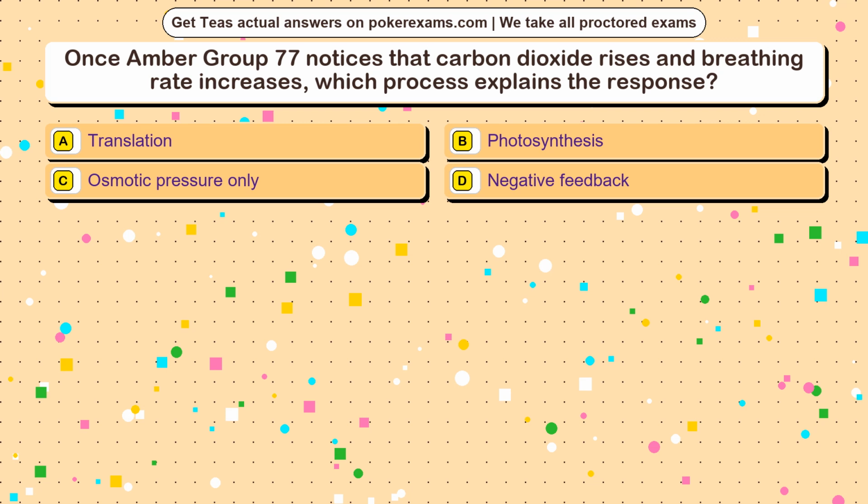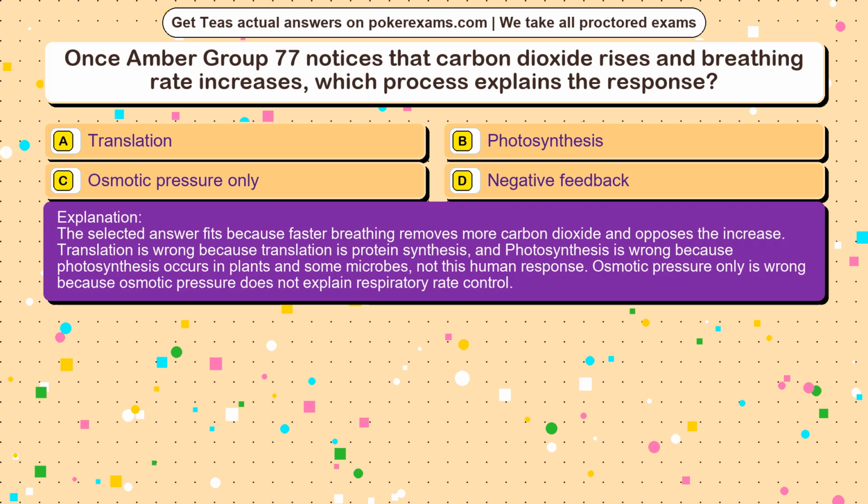The correct answer is option. The selected answer fits because faster breathing removes more carbon dioxide and opposes the increase. Translation is wrong because translation is protein synthesis, and photosynthesis is wrong because photosynthesis occurs in plants and some microbes, not this human response. Osmotic pressure only is wrong because osmotic pressure does not explain respiratory rate control.